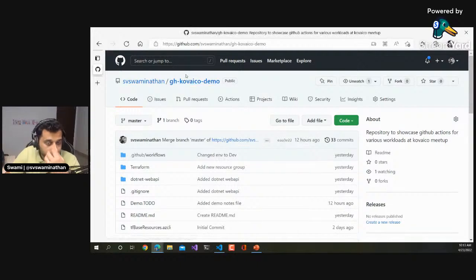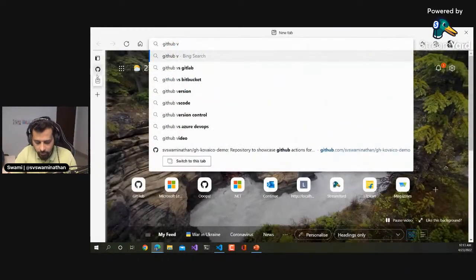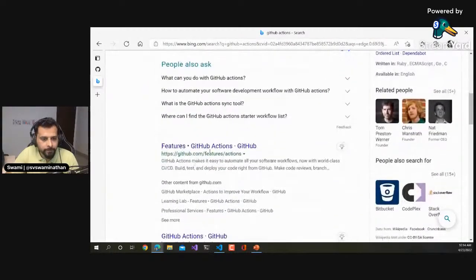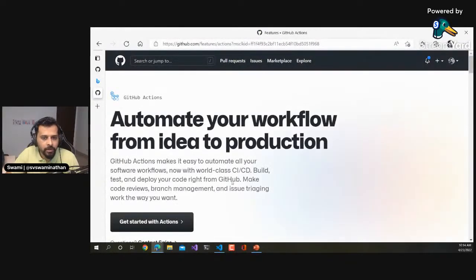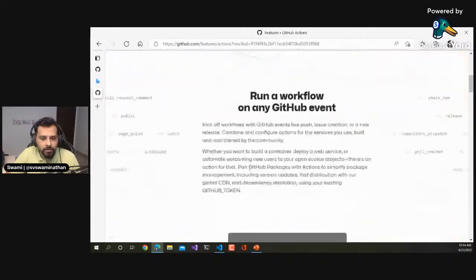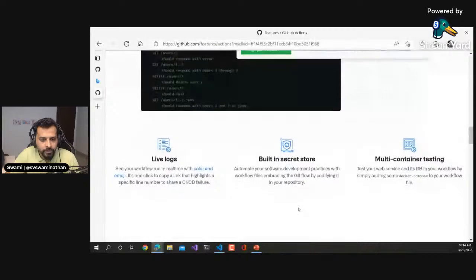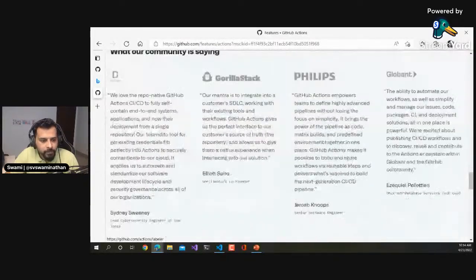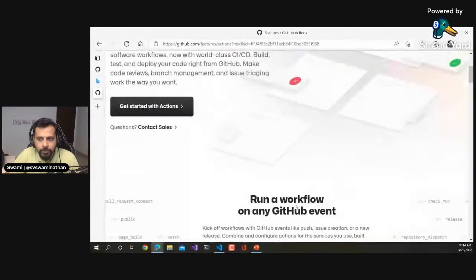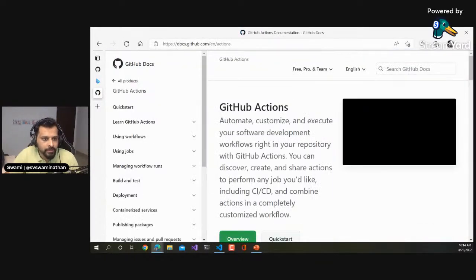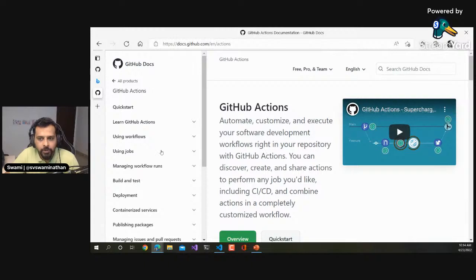Yeah, so before we get into this, if you want to learn more about actions, the easier way is to go to GitHub Actions and then go into the documentation. Whatever I've just explained is talked about much more clearly here, covering workflows, GitHub events, and things like that. You can take a look at all of these and get a better understanding. And if you want to look at the actions repository itself, you can go to github.com/actions/actions, and this is where the documentation is. You can go ahead and get started.